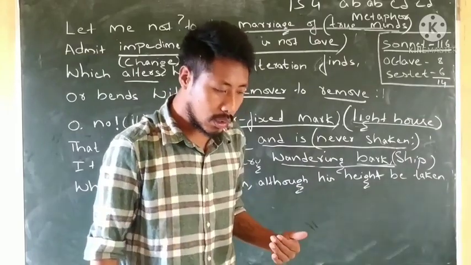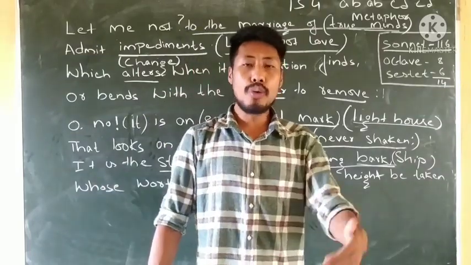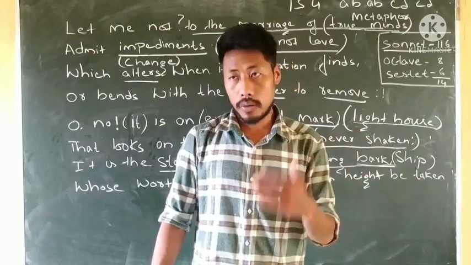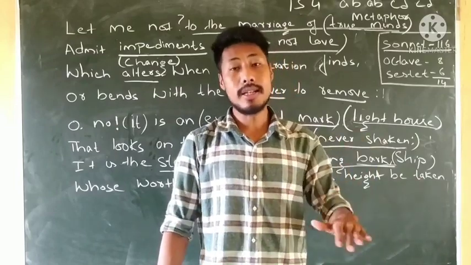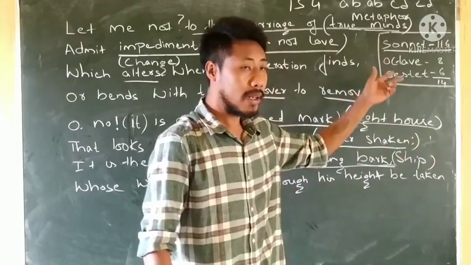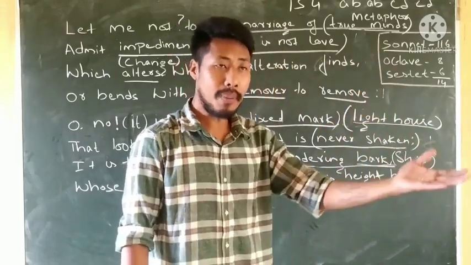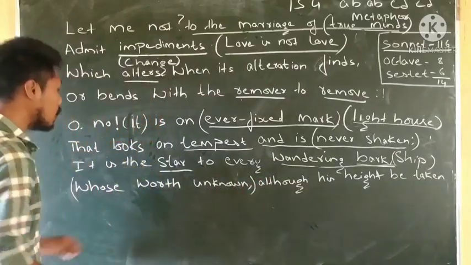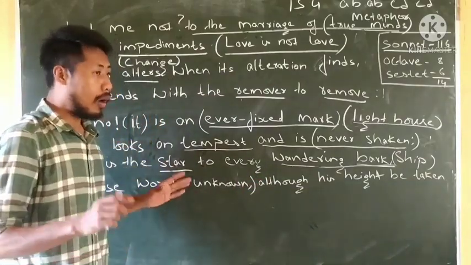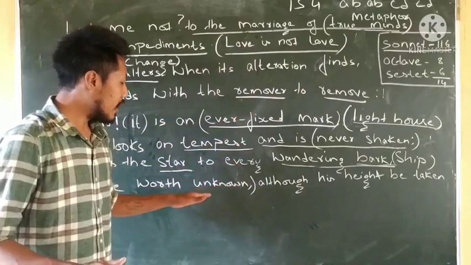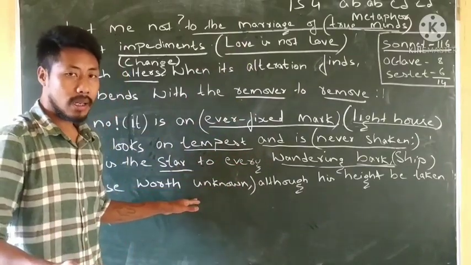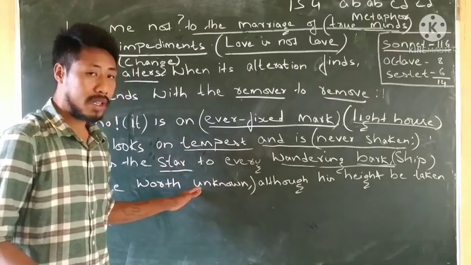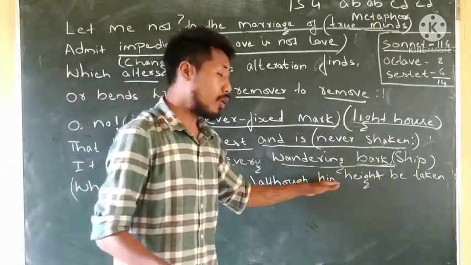We can talk about the durations of a time, or a year, or an hour, or the limitations of the years that the two lovers have spent. Its height can be taken, or its measures can be taken, but the broadness, how worthy the true love is, cannot be measured. The broadness of the true love cannot be measured, although its height or its duration could be measured.